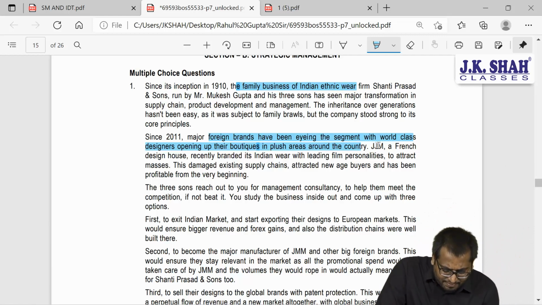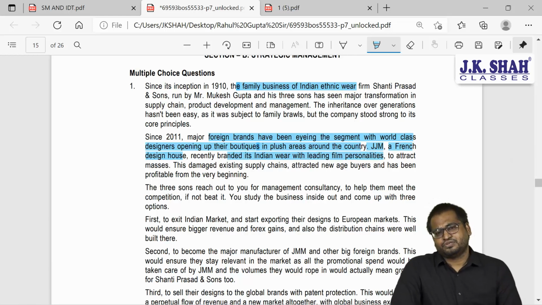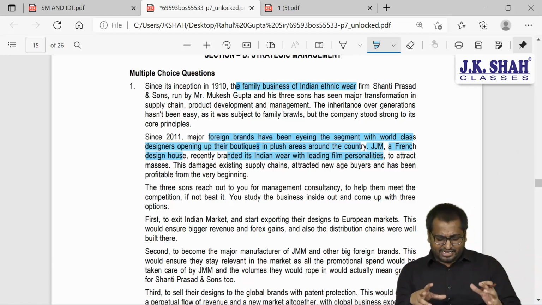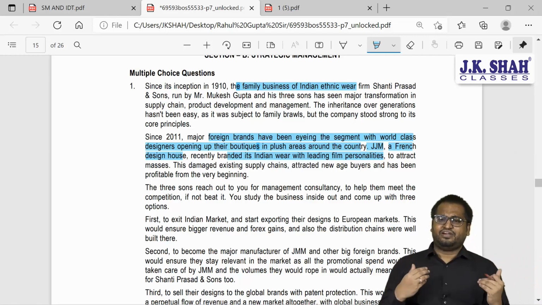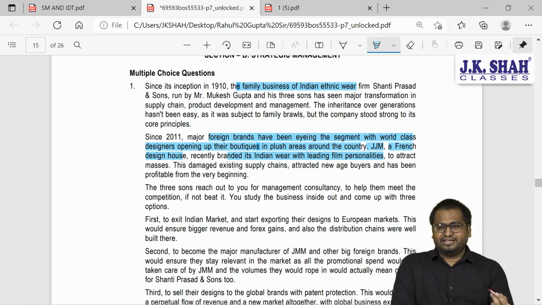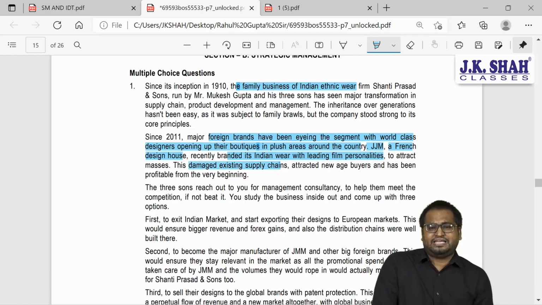Now JJM, a French design house, recently branded its Indian wear with leading film personalities. So JJM, one of the competitors, has also entered into this and they have hired film celebrities, and because of this has damaged the existing supply chain, has attracted the new age buyers and has been profitable from the very beginning.